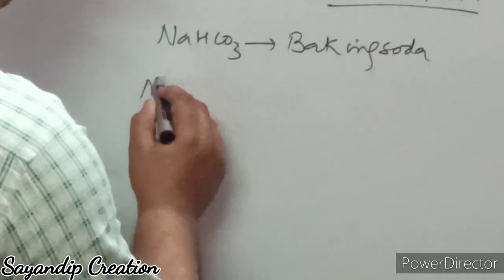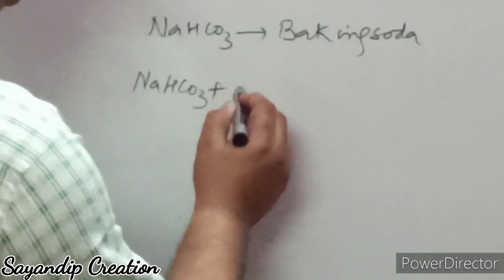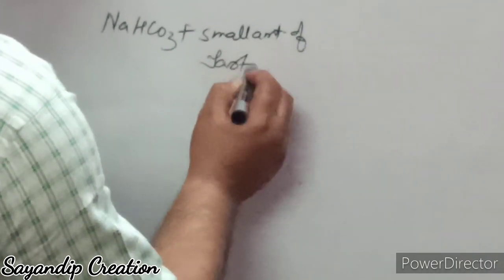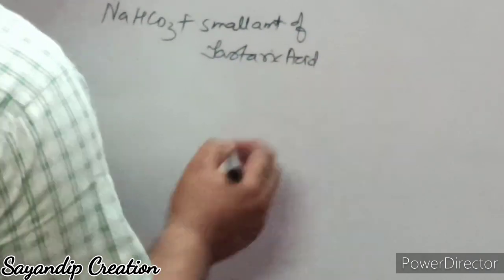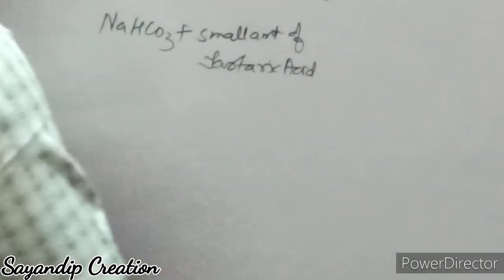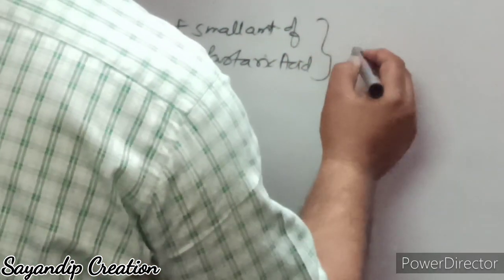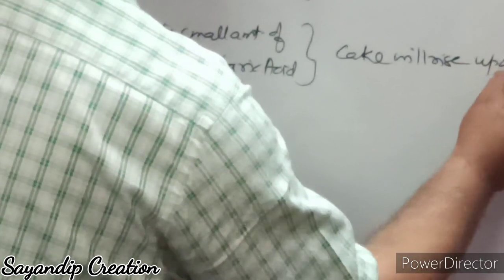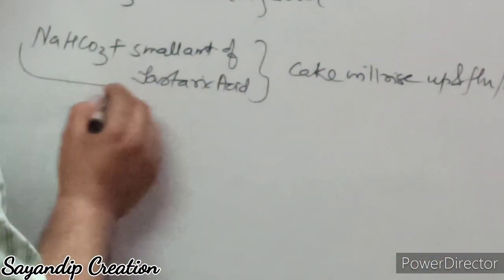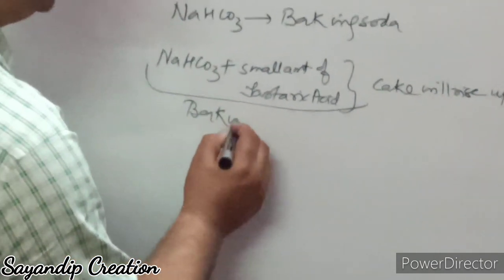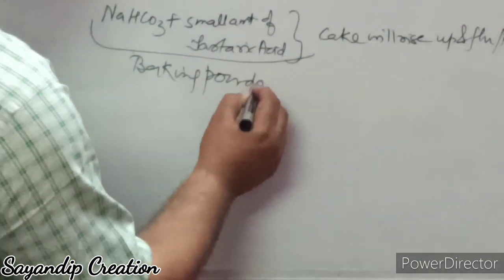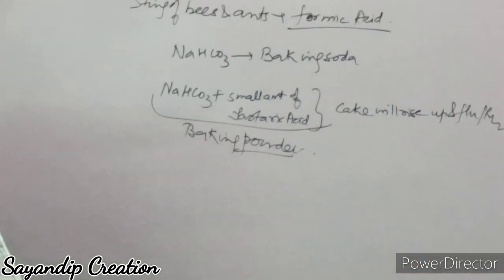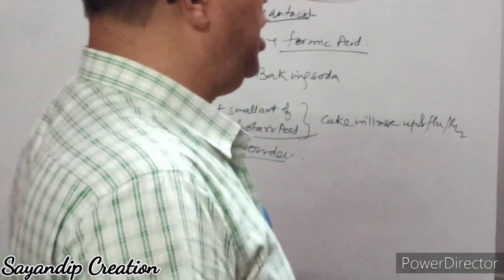To this, if you add a small amount of tartaric acid to neutralize this alkalinity, the cake will rise up and become fluffy. This we call baking powder, my dear students. Fine. So this is all about the bases.